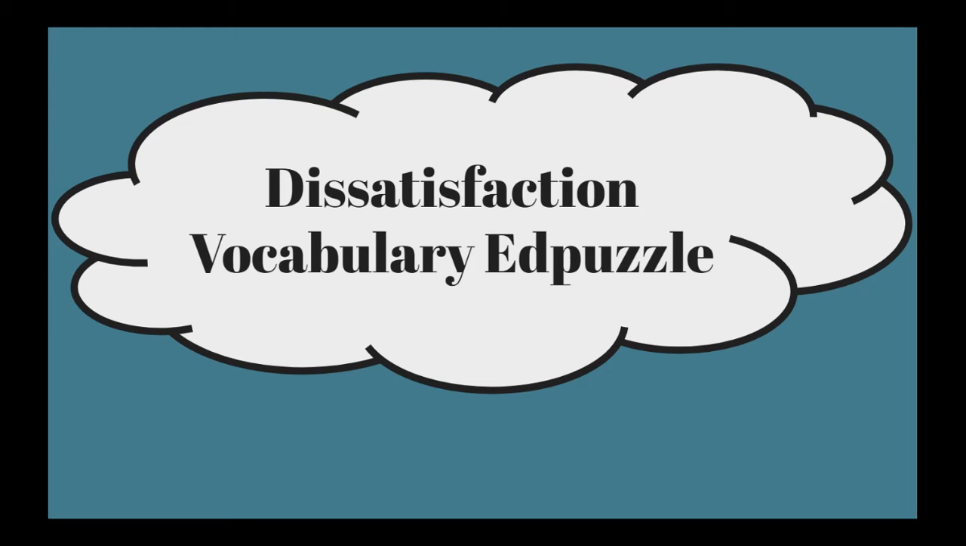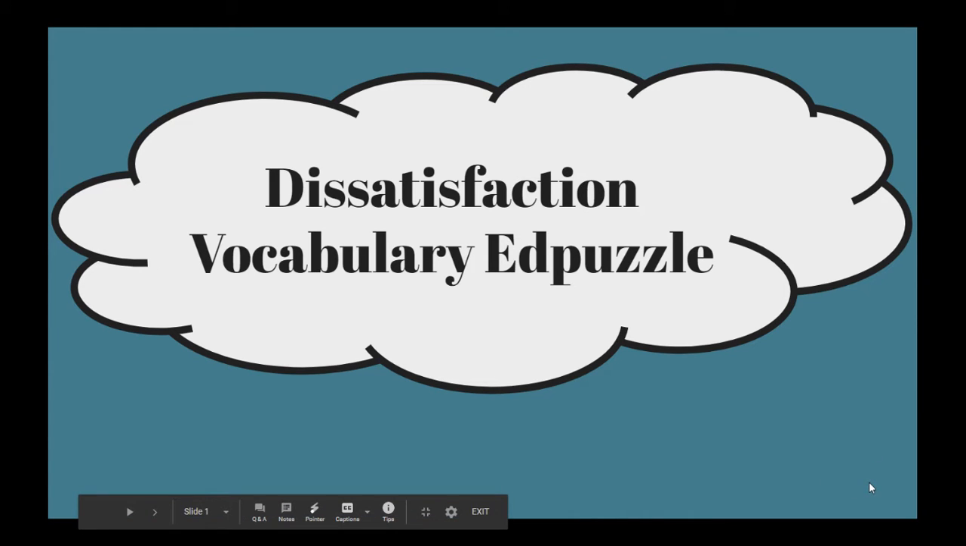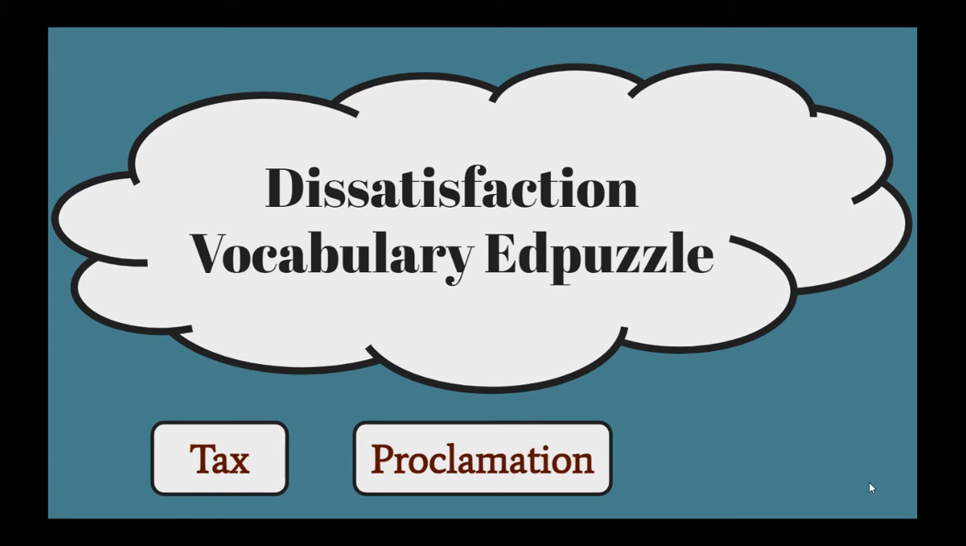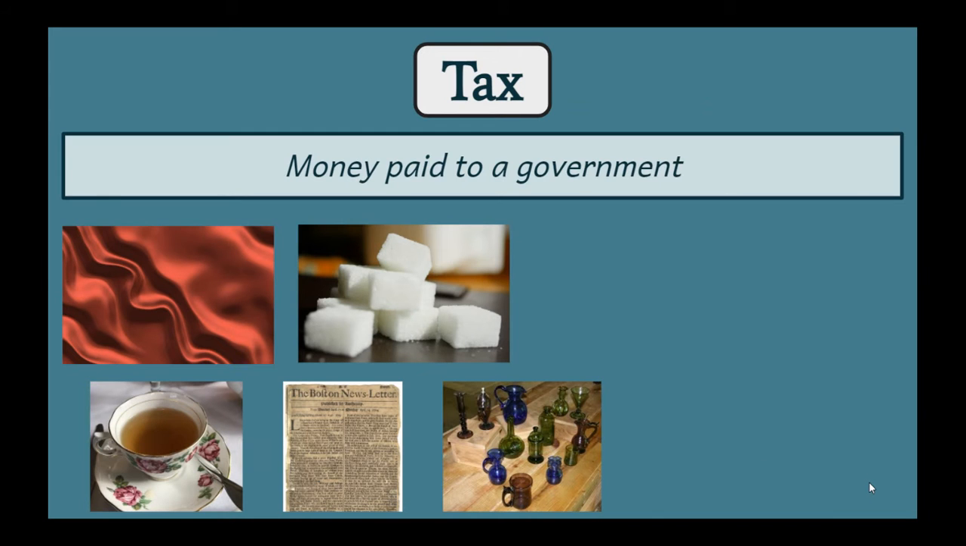Hi everybody, our goal with this video is to learn about 3 important words associated with the reason why the colonists were dissatisfied. Those words are tax, proclamation, and act. We're going to start with the word tax.